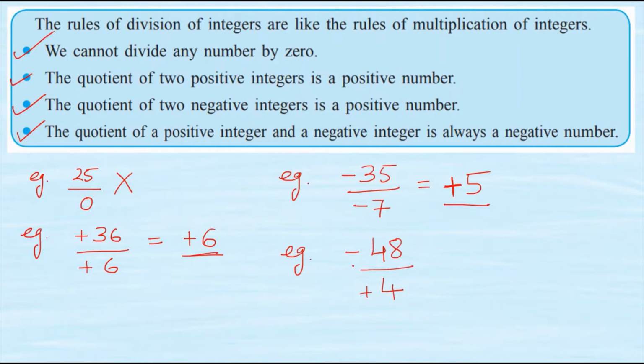Now here if you see, one of the integers is positive, the other is negative. In such case, our answer is always going to be negative. So my answer is minus 12. Whenever we have two numbers, one positive, the other negative, then the answer is always going to be negative. So these are few rules for division of integers which we have to follow.